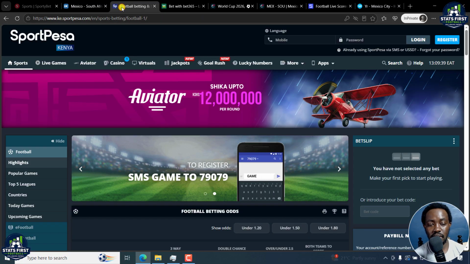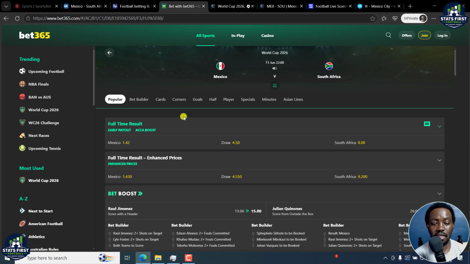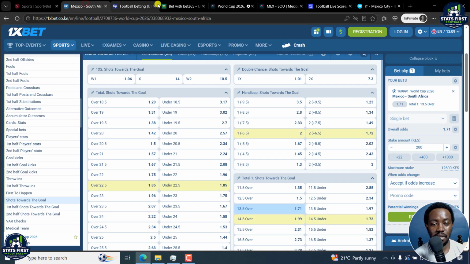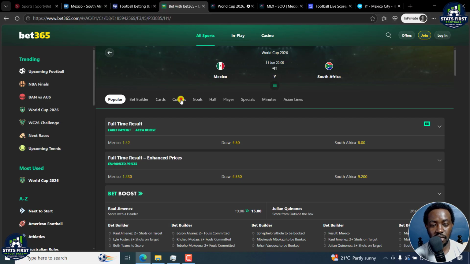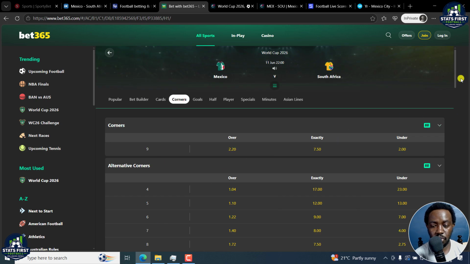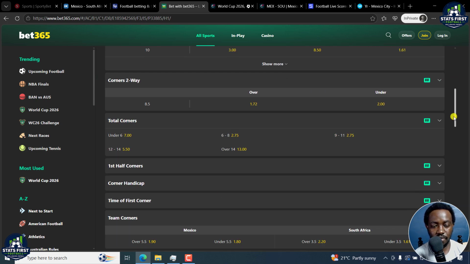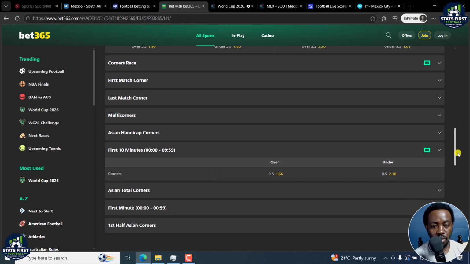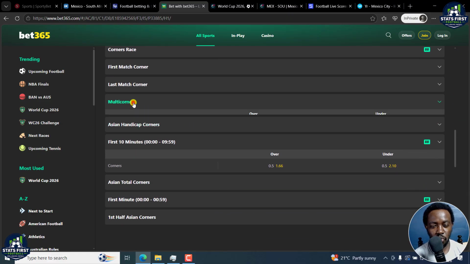If you're on a site that does not have a ton of markets, then you might also consider things like a win. For example, a win is good depending on your bankroll, and maybe corners. Corners might be a good option. Let's say especially the first half, we might have at least 4 corners, and if you go to a bookie that allows more or less, let's look at multi corners.